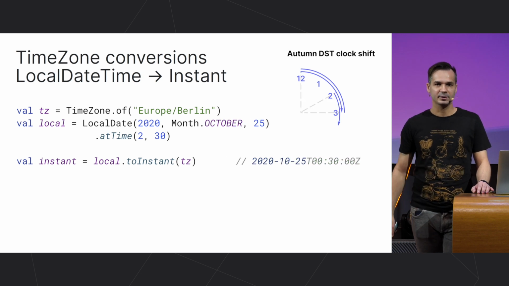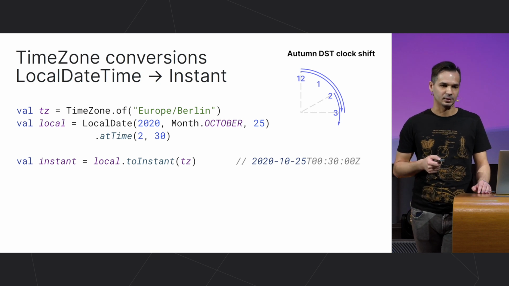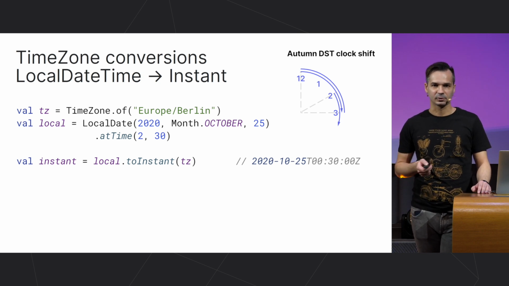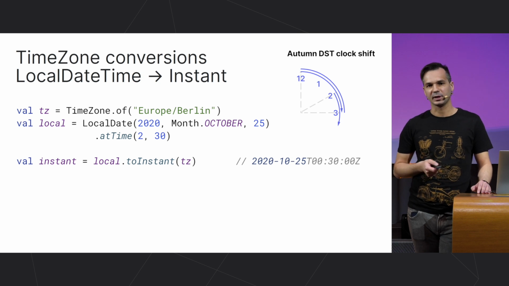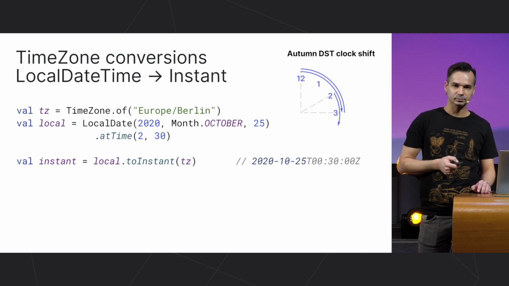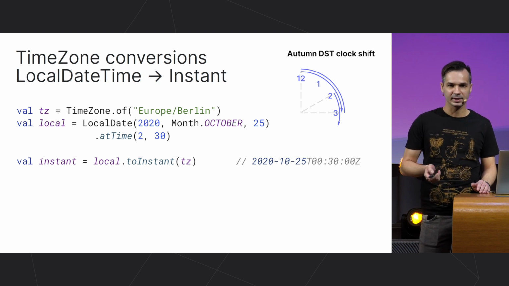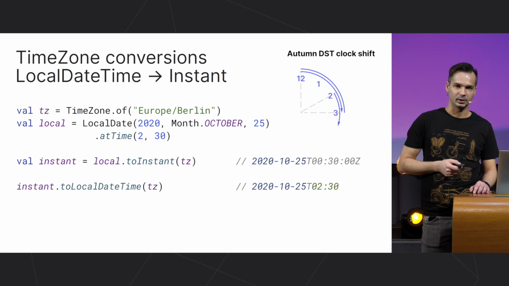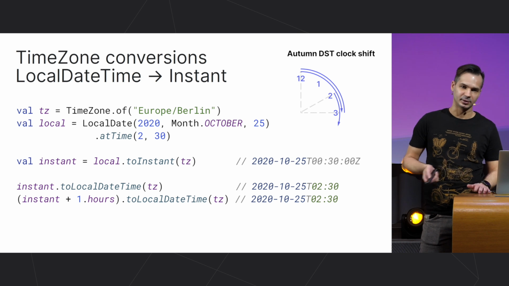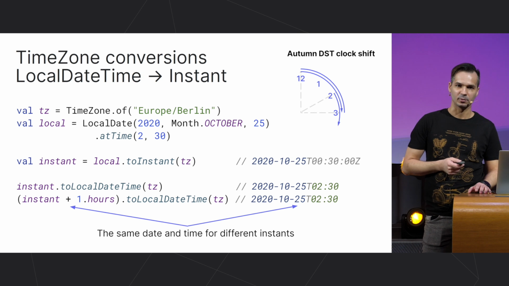Then in autumn, we have another situation when the time zone also changes from its summer value back to its standard value. Locally, it can be seen as if the clock jumps 1 hour back at a particular time and goes through that hour once again. In that hour, one local time can correspond to two different physical instants. And again, we need some strategy to convert such a local datetime to an instant. In this case, we choose the earlier of the two possible instants. You can notice that if you add 1 hour to that instant, you get another instant, not equal to that one, with the same local datetime components.